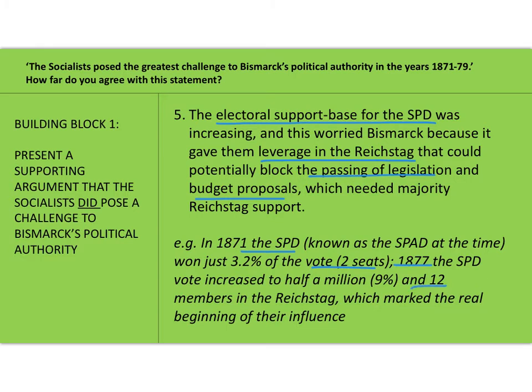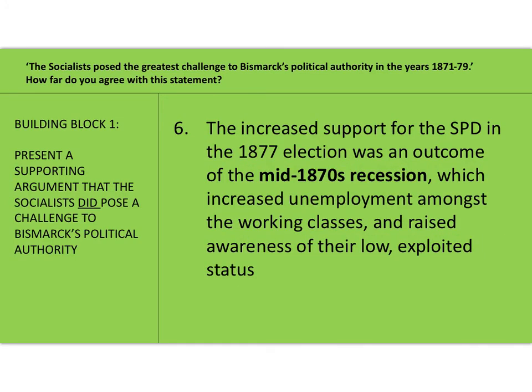That's still relatively small, but Bismarck could see that they were growing, and he felt threatened by that, particularly in conjunction with the assassination attempts. So it was a sort of multifaceted threat. It was partly violent on the streets, it was also within mainstream German politics. Next, that increased support for the SPD in the 1877 election. Bismarck would have asked, well, why are they increasing their support?